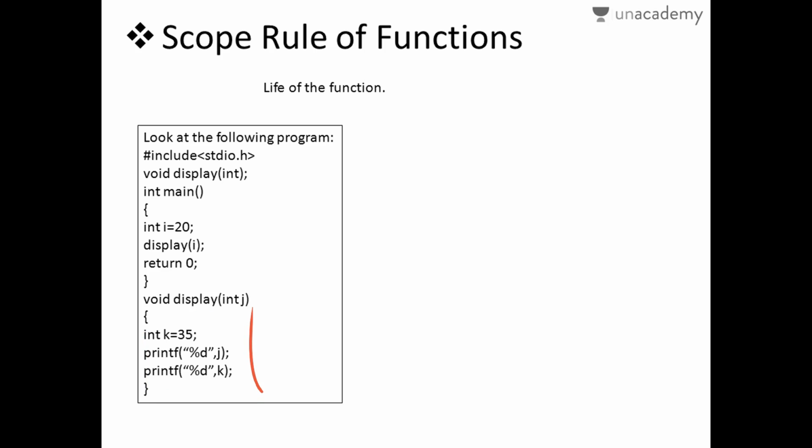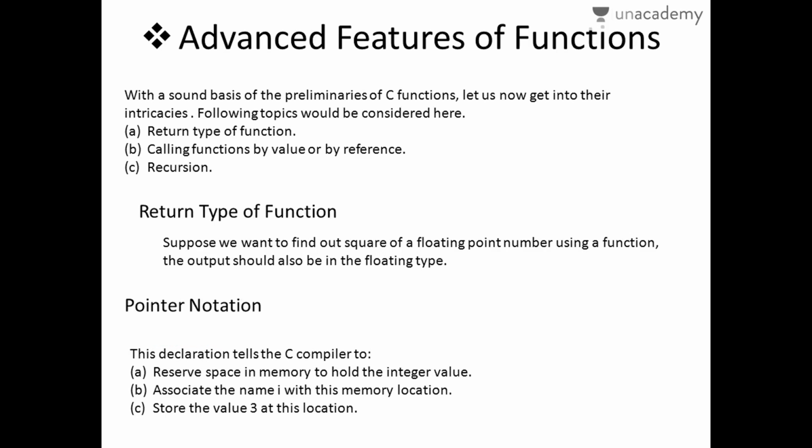That means the scope of k here is always 35 when you are within this function. Here, advanced features of functions. Functions have so many advanced features, like you can give a return type, you can call functions by value or by reference, and even through recursions.